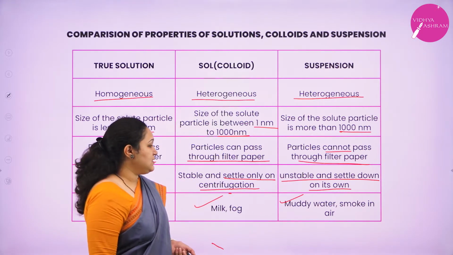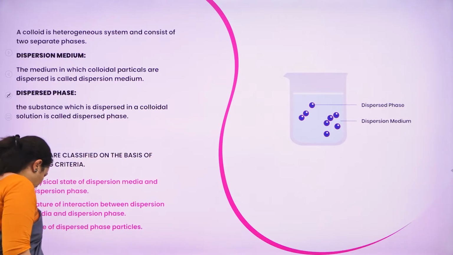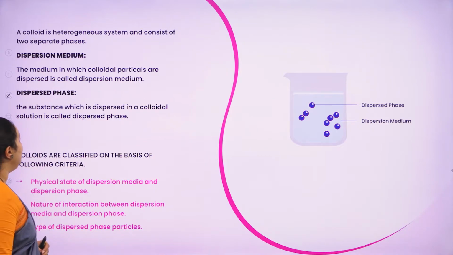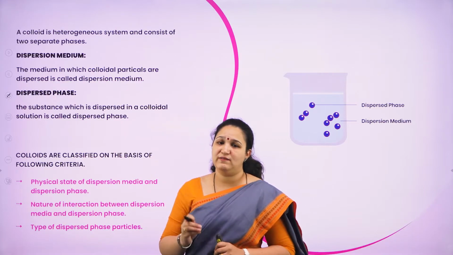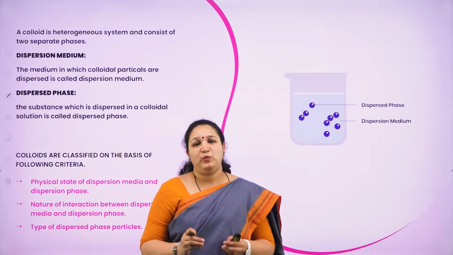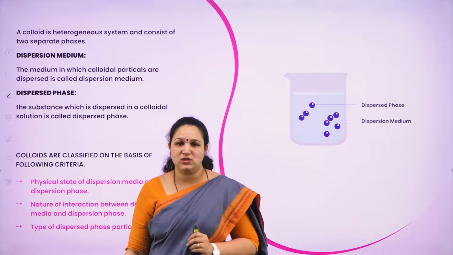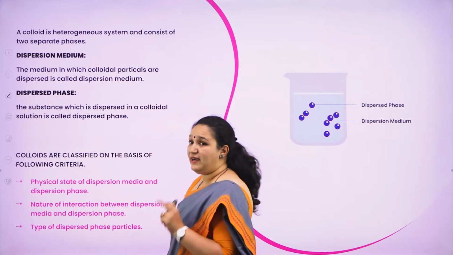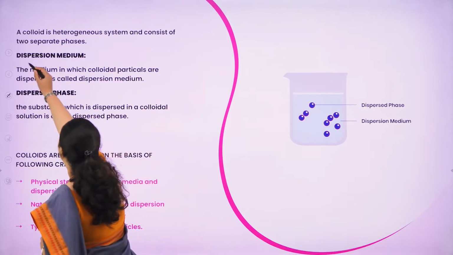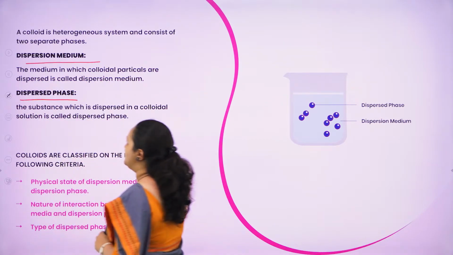So next is detail about colloids. Now what do you mean by colloids? I told you it is a heterogeneous mixture in which the particle size is between 1 nanometer and 1000 nanometer. It is made up of two separate phases, the dispersion medium and the dispersed phase.